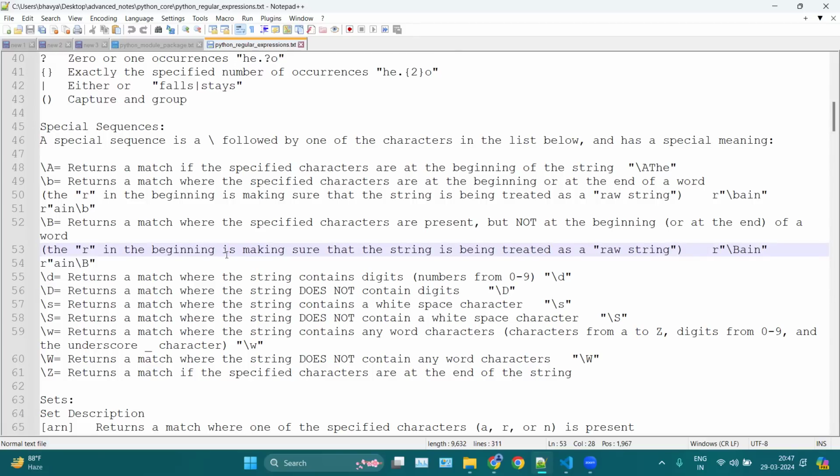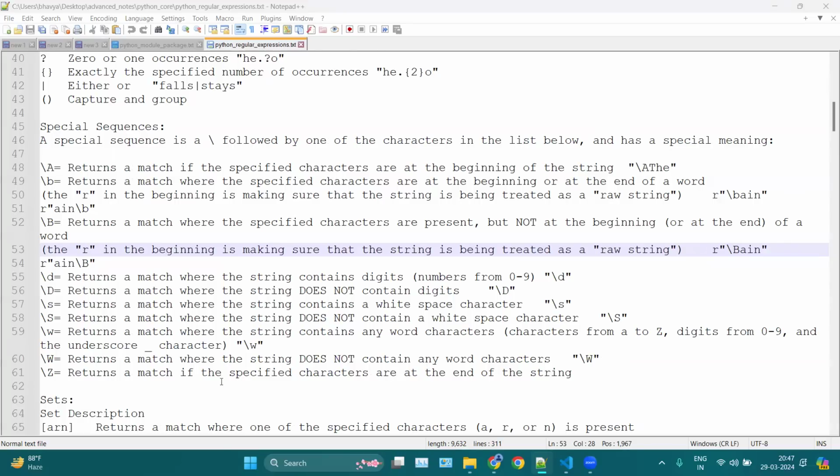If you are in the data science or AI domain, then you are going to use natural language processing. There you are going to use this regex, mainly in NLP. So if you want to go into AI, then regex is very important.